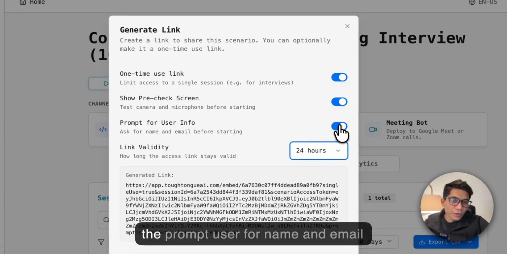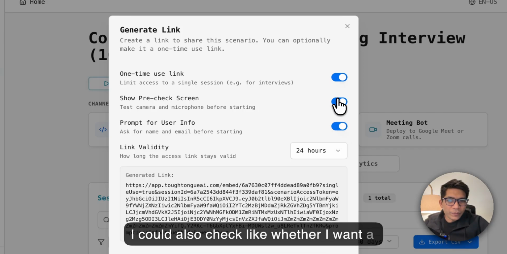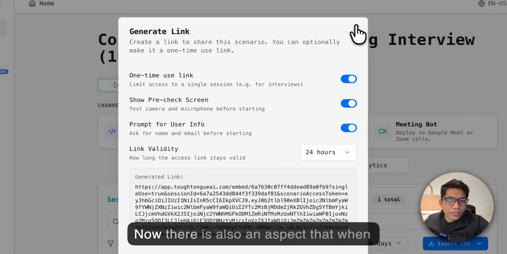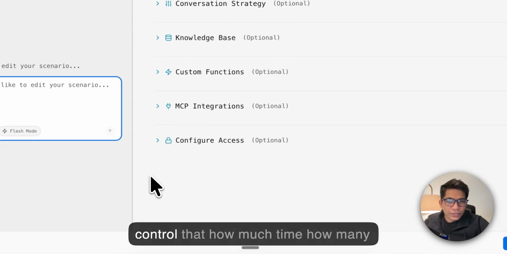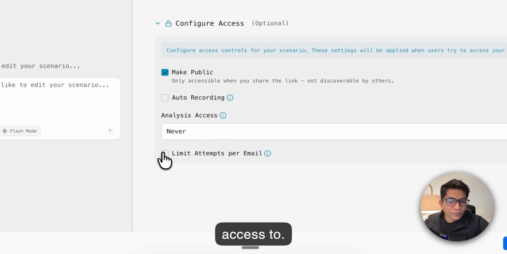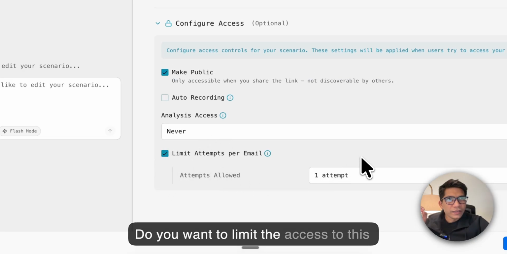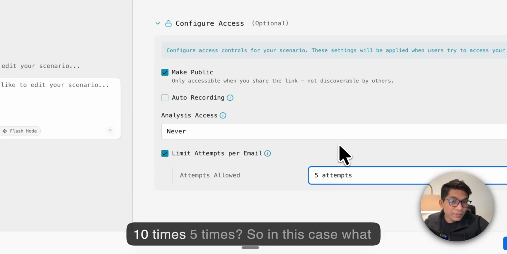Then, do I want to prompt the user for name and email when I share this link? I could also check whether I want a pre-check screen or not. Now there is also an aspect that when you are sharing this scenario, you could control how much time and how many attempts you want to give people access to. Do you want to limit the access via email? Do you want to do it 3 times, 10 times, 5 times?